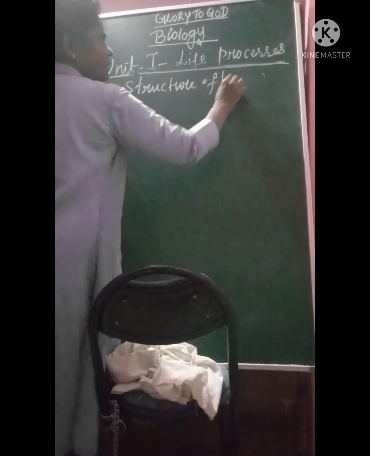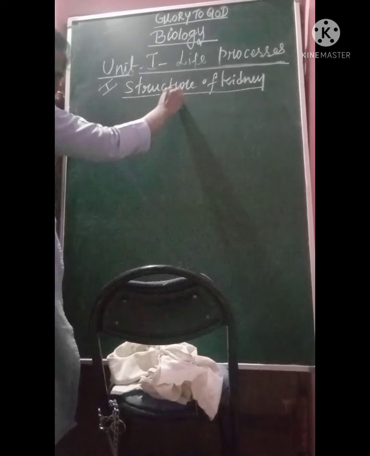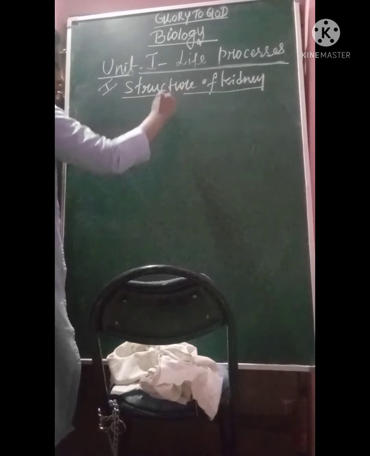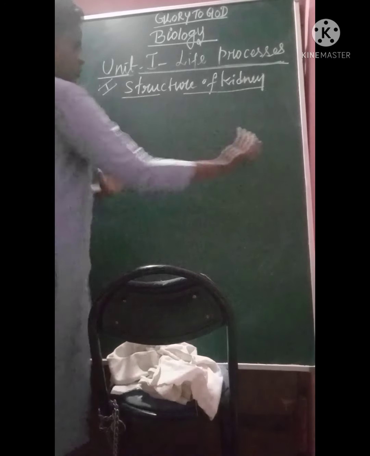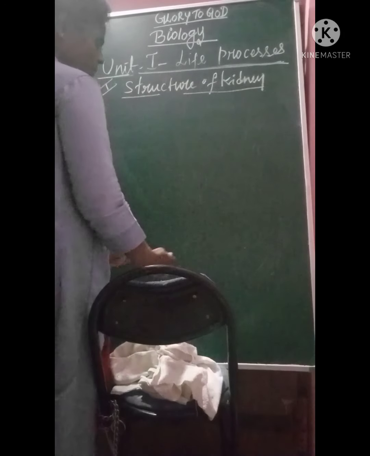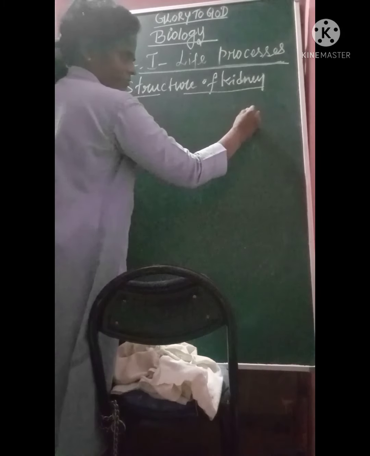Structure of kidney. This is the first one. Okay, the first structure of kidney, how you have to see that. You have to divide your page into 2. On the first page you can draw the general structure of the kidney. I'll draw a rough diagram for you.